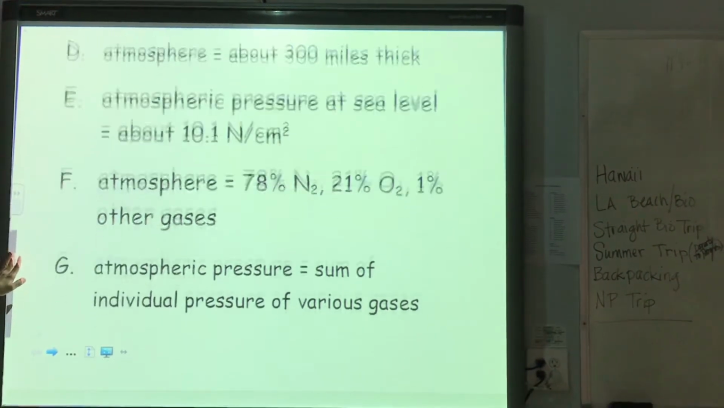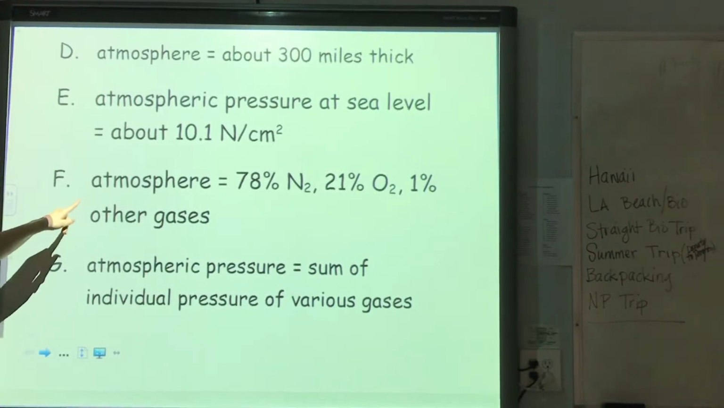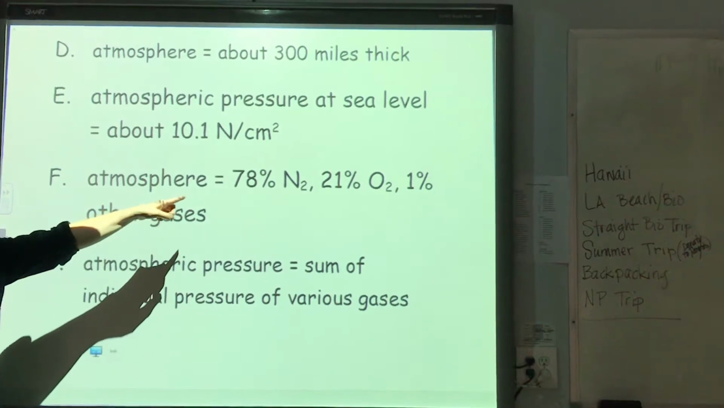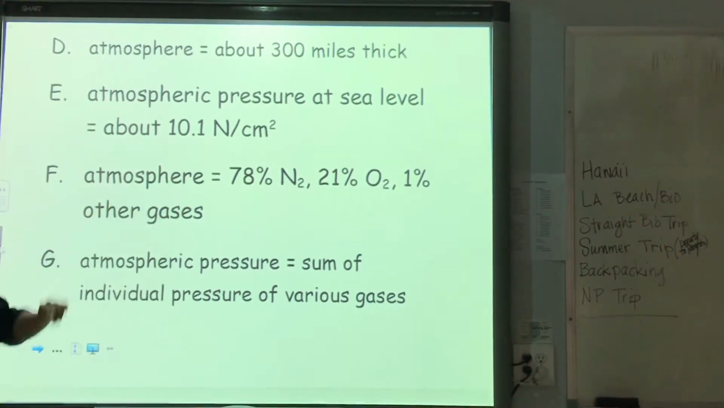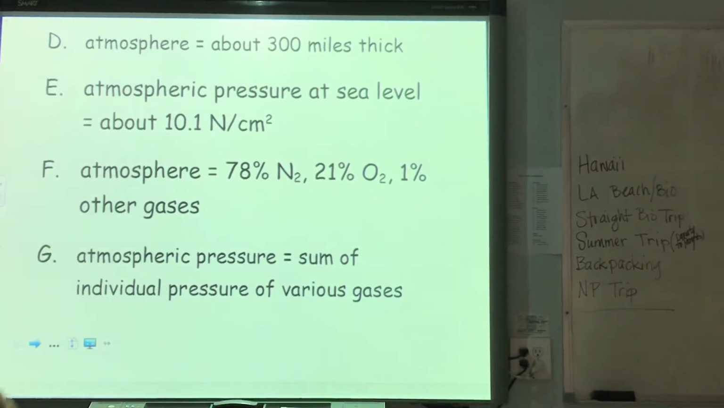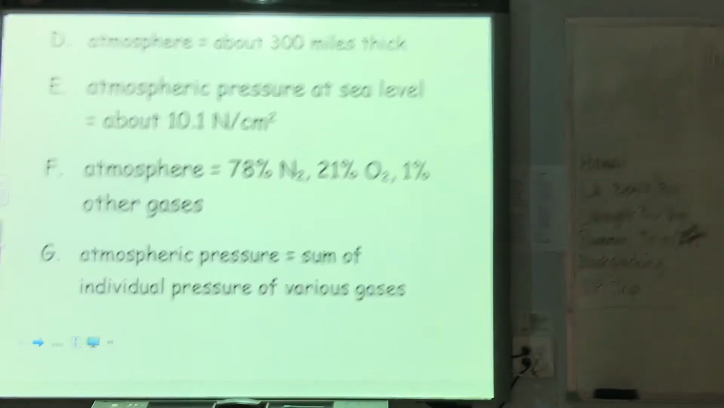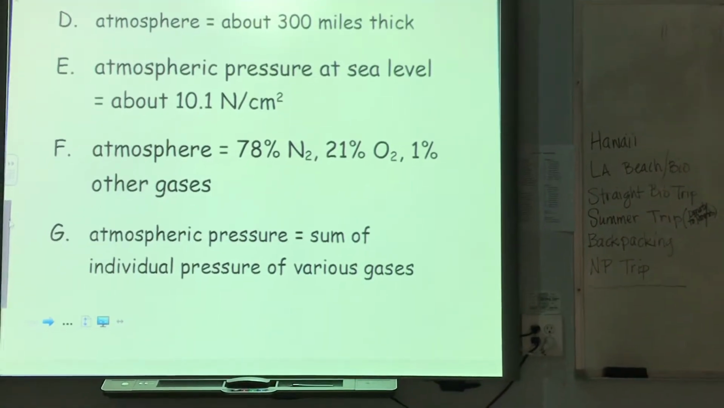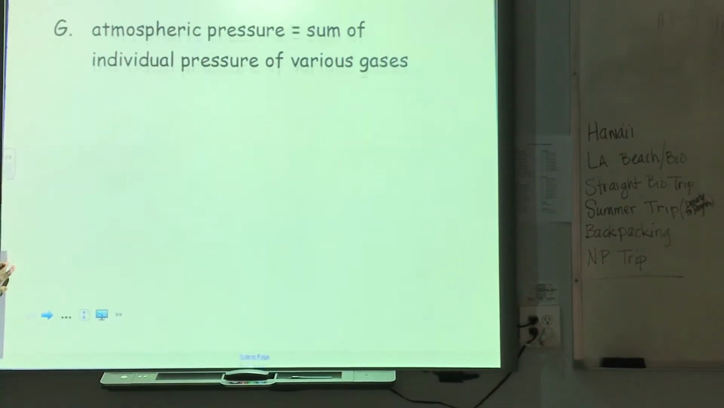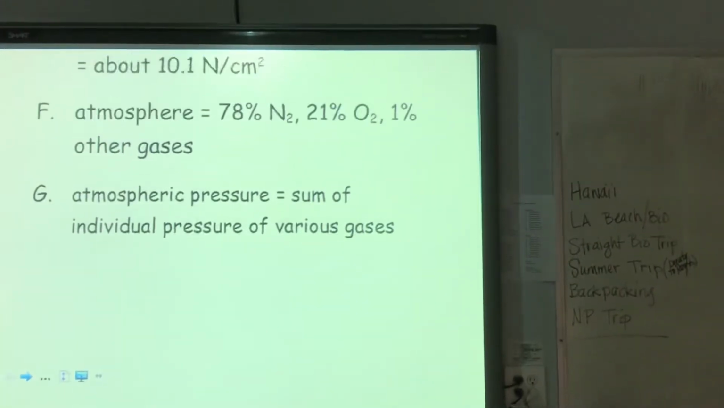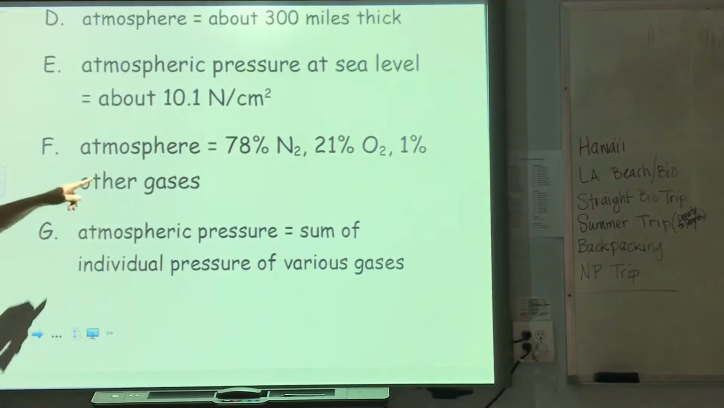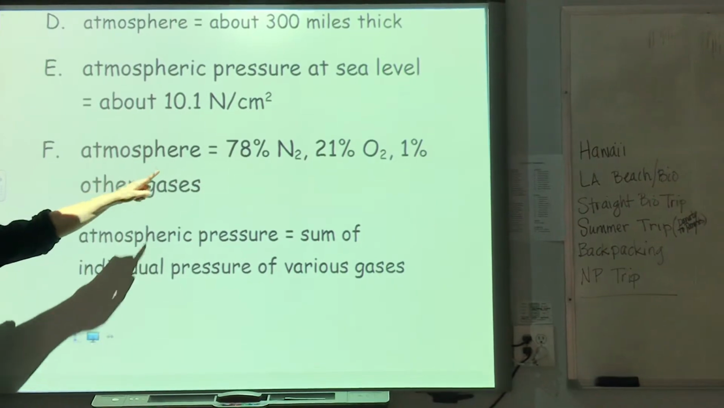Now, the atmosphere is made up of several different gases, as we've talked about before. The atmosphere is 78% nitrogen, 21% oxygen, and 1% some other things thrown in there: carbon dioxide, argon, stuff like that. Okay? We know, because of something called Dalton's law, that the atmospheric pressure is equal to the sum of each individual pressure of these gases.